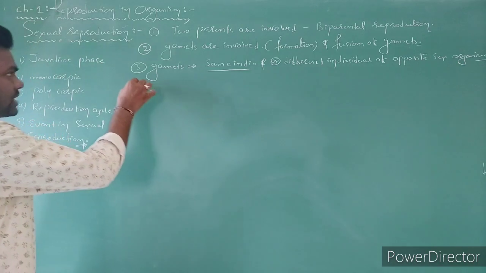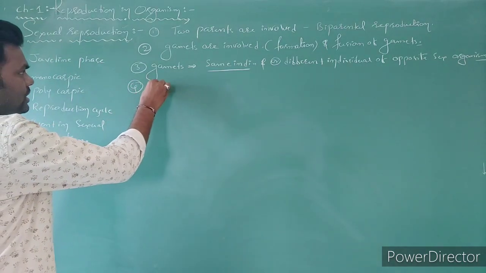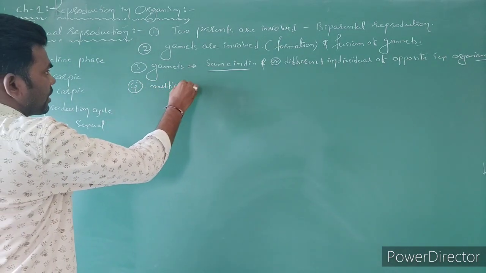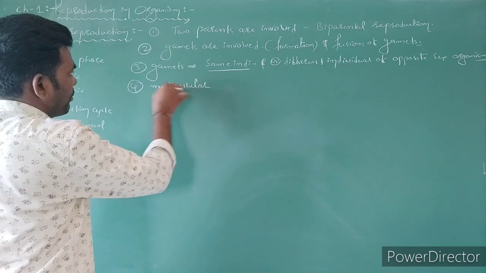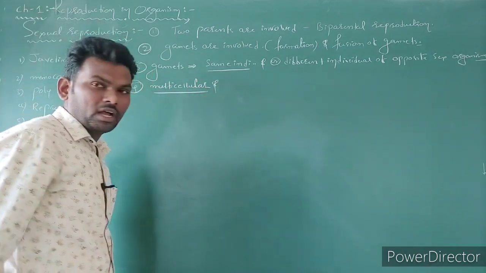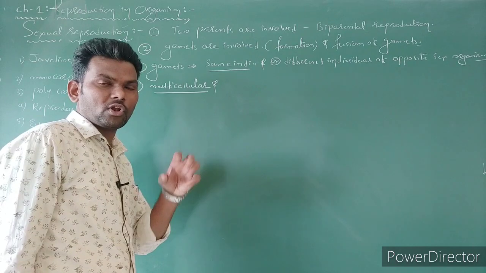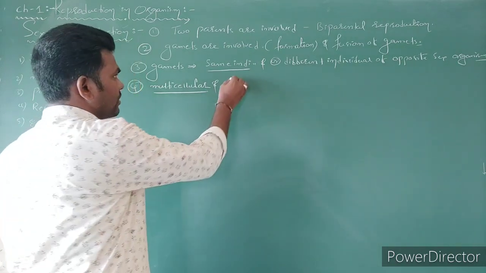Next, sexual reproduction mostly occurs in multicellular organisms, and here well defined sexual organs, gonads, are present.